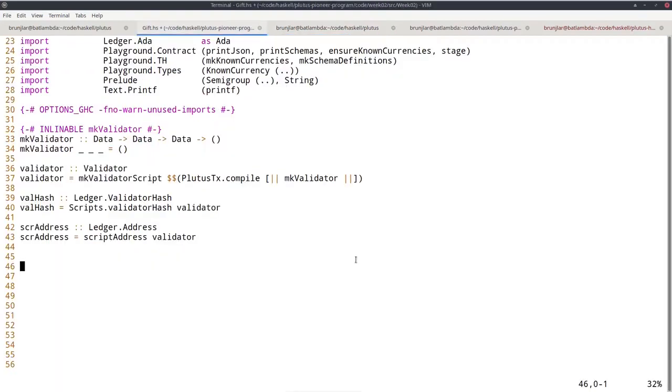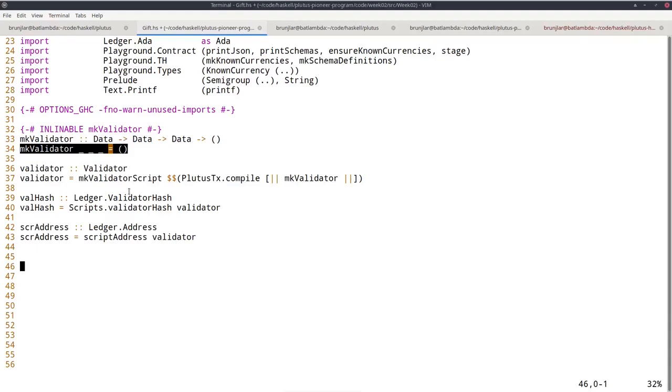And it is important to keep in mind that most of this code is boilerplate. The actual business logic, the validation logic in this example, is just in this line where we say validation always succeeds, no matter what datum or redeemer or the transaction that spends it are or look like.